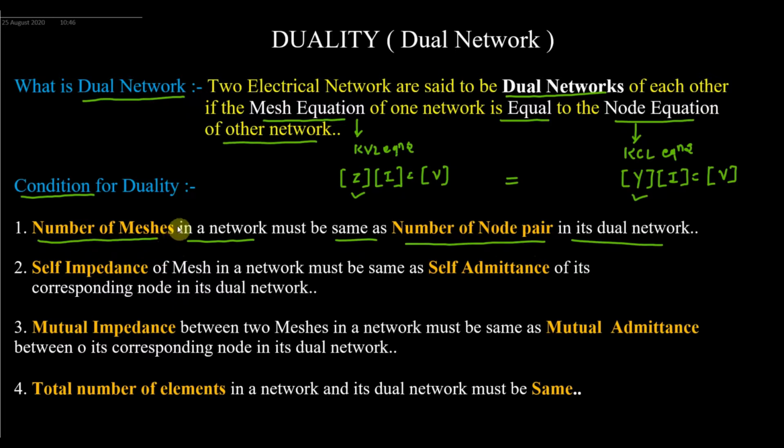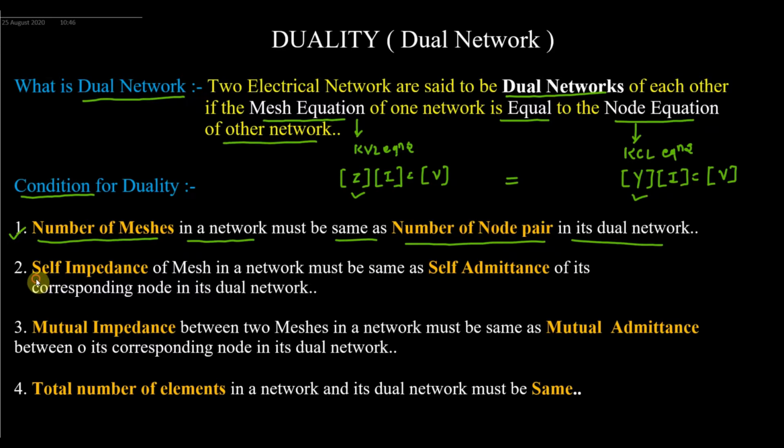If any network is given, and we consider that there are three meshes, then definitely the number of node pairs will be three. What is meant by node pair? A node pair means a node with the reference node, so one node is the reference node and another is the non-reference node. So if it has three meshes, the number of nodes will be four, but node pairs will be three. This condition must be satisfied when we draw the dual network.